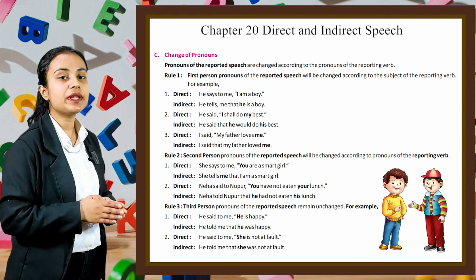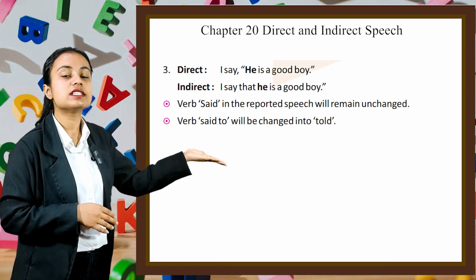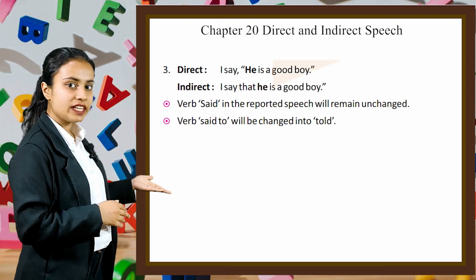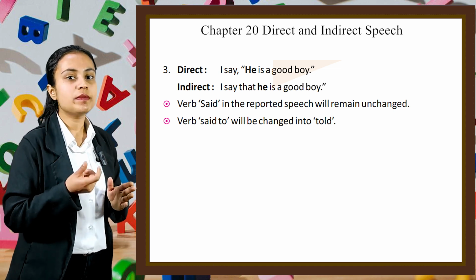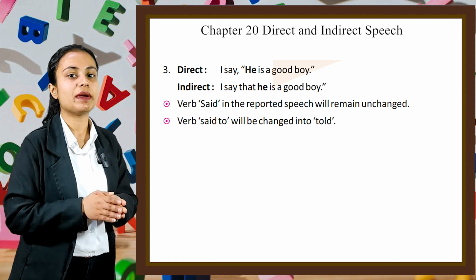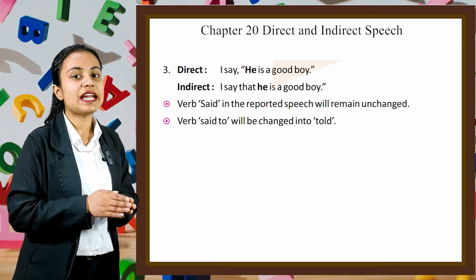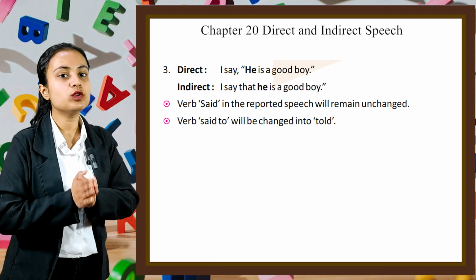Third example is direct. I say, "He is a good boy." And in indirect, we can write I say that he is a good boy. Verb said in the reported speech will remain unchanged and verb said to will be changed into told.